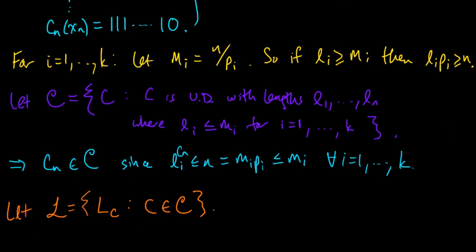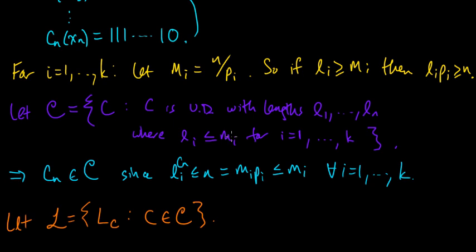And why is that? Because we know that the set of possible lengths for i from 1 to k of codes in this set is a finite set. The number of possible sets of lengths is going to be bounded by m1 times m2 up to mk.